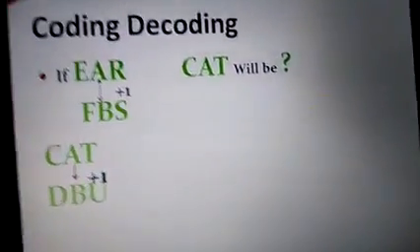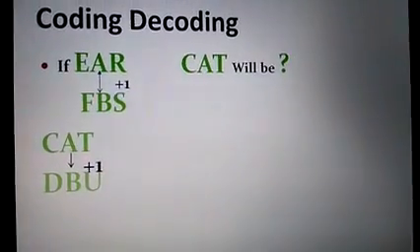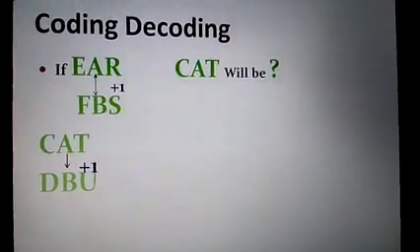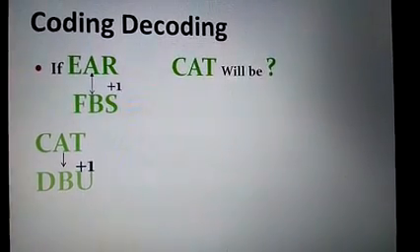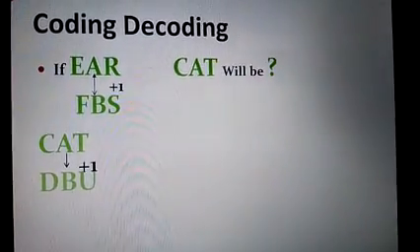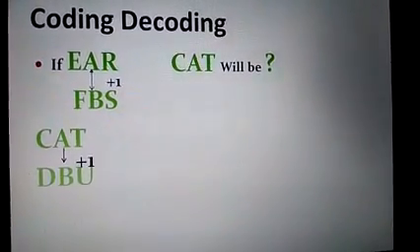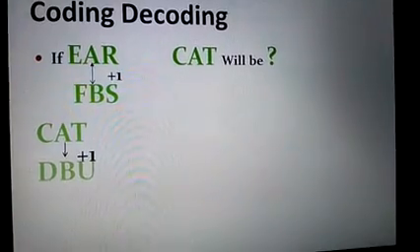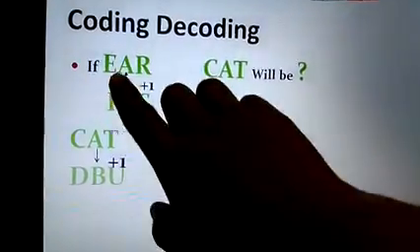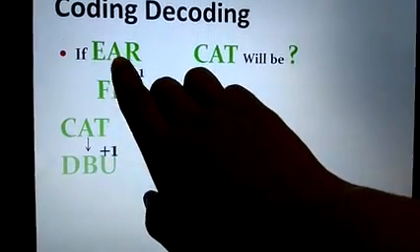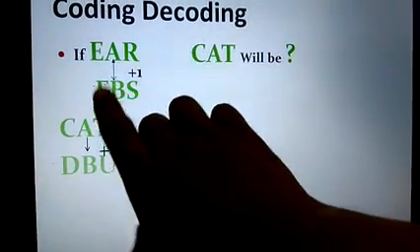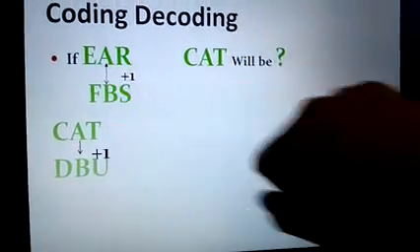Now, when you get such kind of questions in coding and decoding, you have to remember very nicely. First, if it is alphabets or words, we need to go through the alphabets like A, B, C, D, E, F. Look here, after E comes F. That means every alphabet in this word is replaced by its next alphabet.